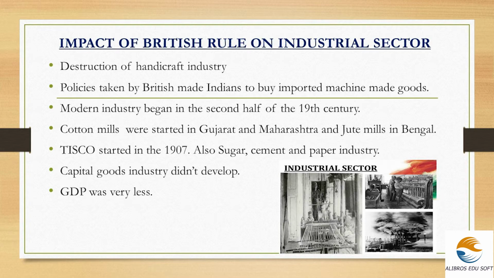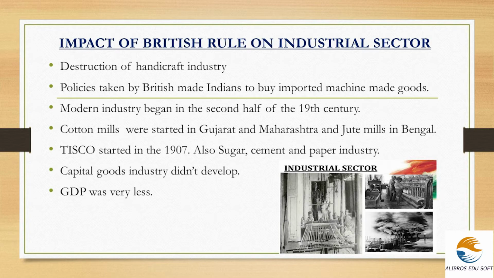Next is the arrival of modern industry. Modern industry and its arrival is very important, and it began in the second half of the 19th century. And during the coming of modern industry, many mills were started in India. Cotton mills were started in Gujarat and Maharashtra, and jute mills in Bengal. This is very important as it first started in Gujarat and Maharashtra, and jute mills in Bengal.